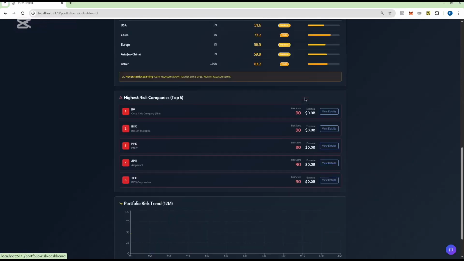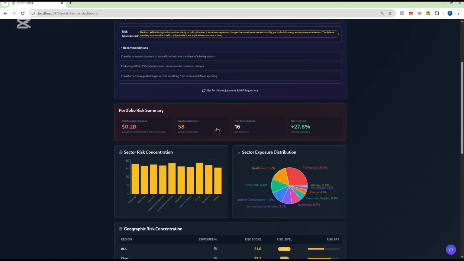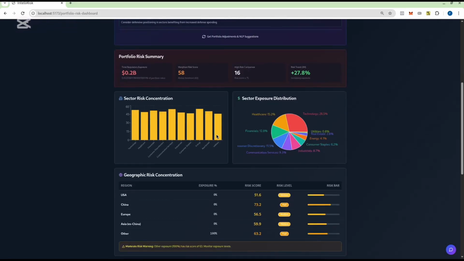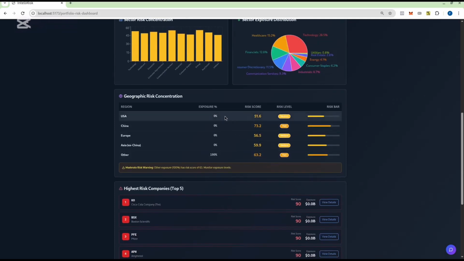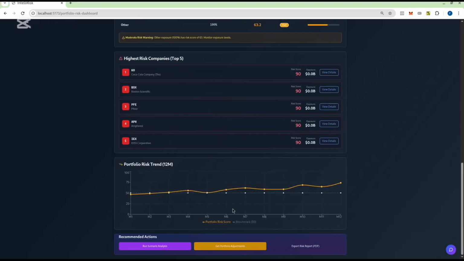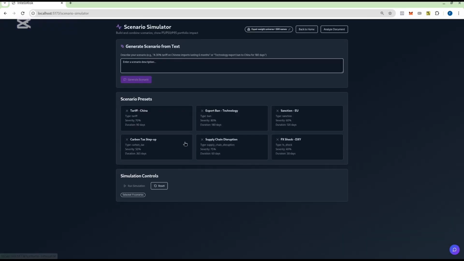So we also have a portfolio risk dashboard where we basically show exposure in total of the market. Our portfolio right now is built with equal weights to all the stocks in the S&P 500. So you can see the distribution between sectors. You can actually see our exposure, risk to each region, which is the risk level. We also have the highest risk companies in our portfolio and the trend of the risk during the last 12 months. So we also have a scenario simulator.